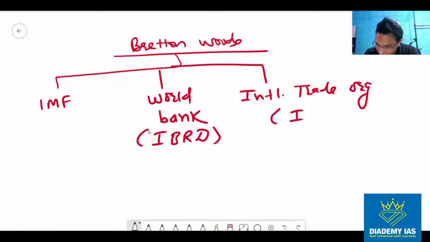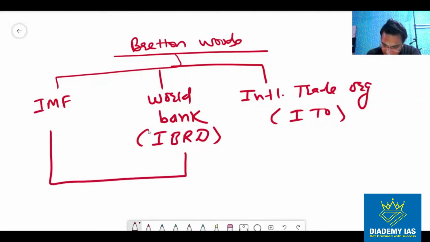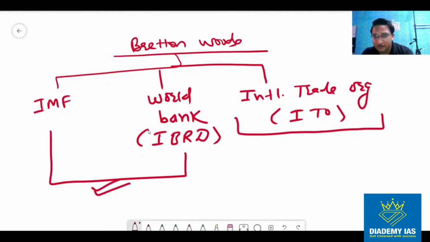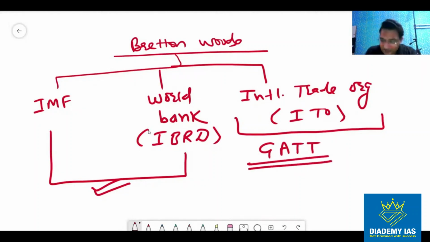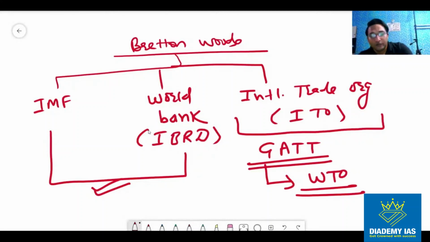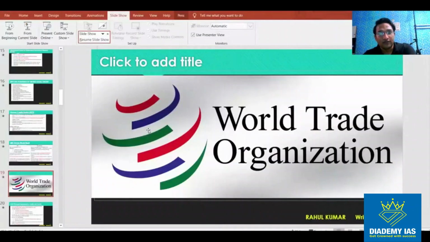This was the ITO, right? Finally, the agreements about the IMF and World Bank were signed in this particular conference only. And the discussions about the International Trade Organization started here, and we came up with GATT, the General Agreement on Trade and Tariff, right? This GATT was converted into the WTO later on. So this is the brief overview of the historical evolution.